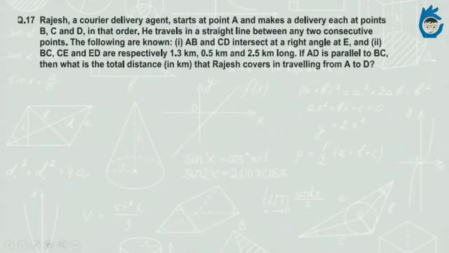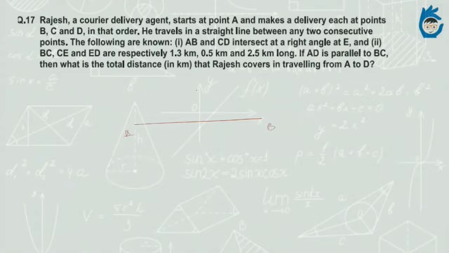After helping the guys retrieve some diamond in the previous question, the second question, you're now helping Rajesh, a courier delivery boy. It's given that he's a delivery agent and he starts at point A and makes deliveries at 3 points B, C, and D. The order is B, C, and D. He travels in a straight line between any 2 consecutive points. The following are known: AB and CD intersect at right angles. So the very first data is given, and that will directly help in solving this question.